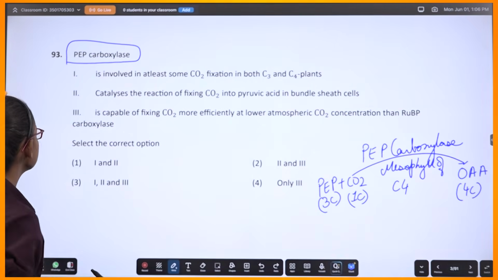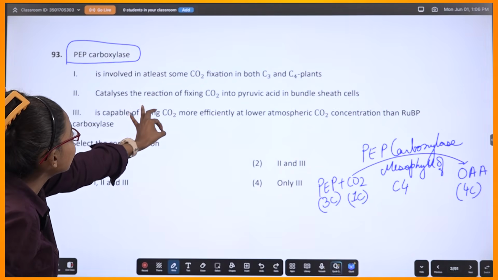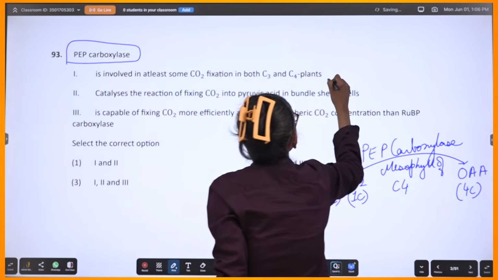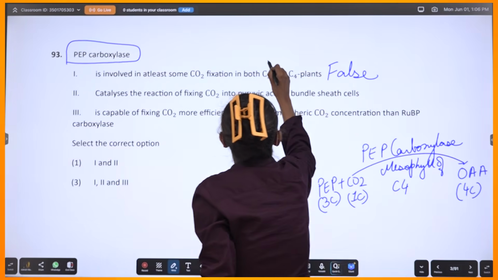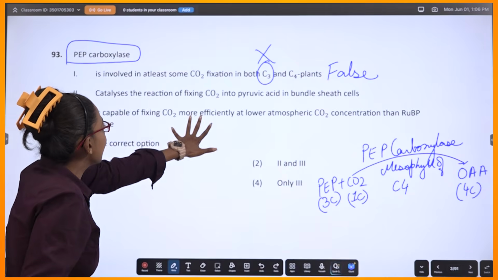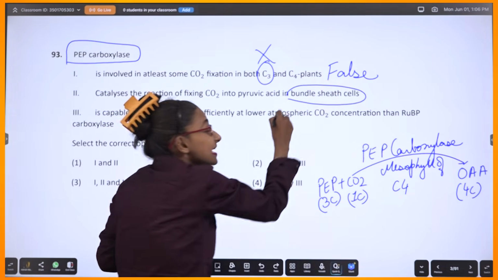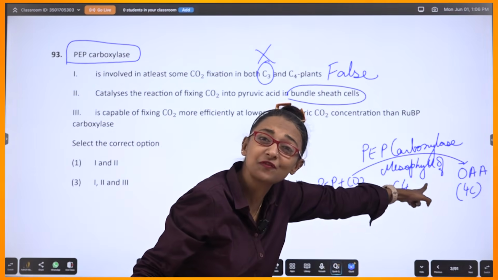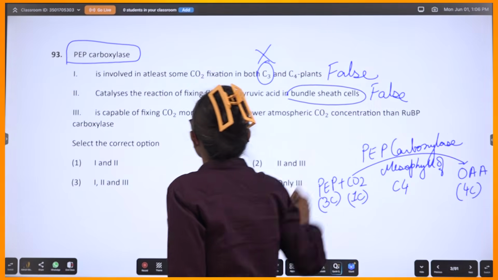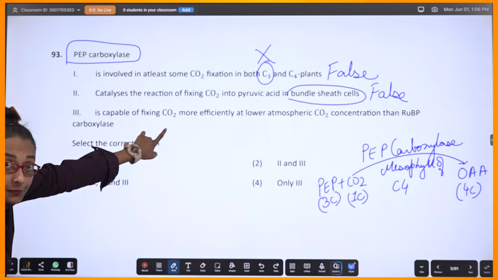Now let's read the question. It says PEP carboxylase is involved in at least some CO2 fixation in both C3 and C4. No. False. In C3, PEP carboxylase has no role. Catalyzes the reaction of fixing CO2 into pyruvic acid in bundle sheath cell. No, mesophyll. So, false.